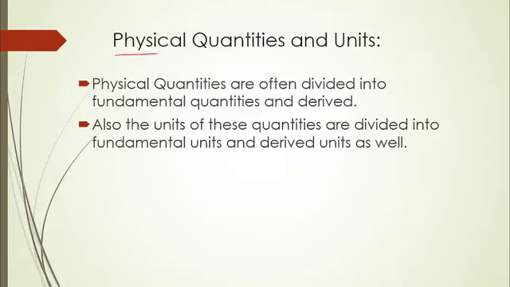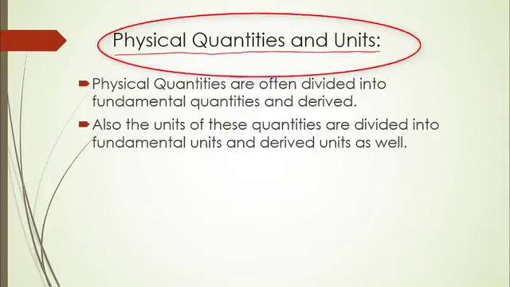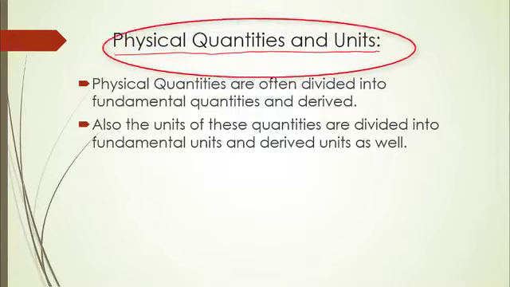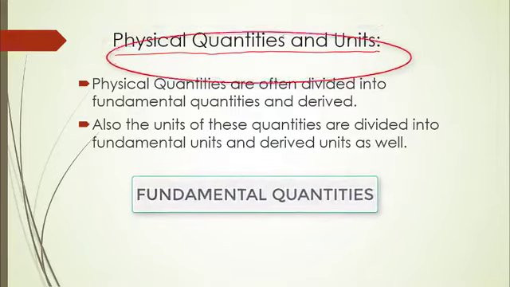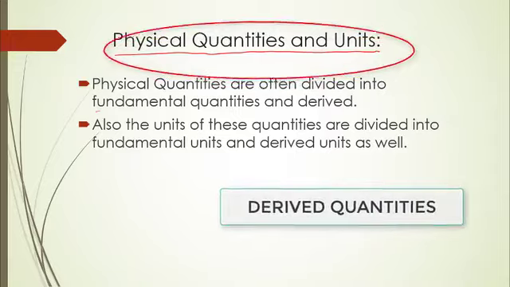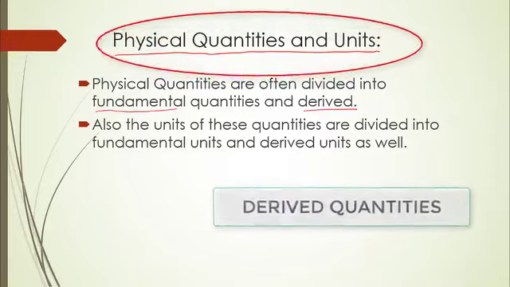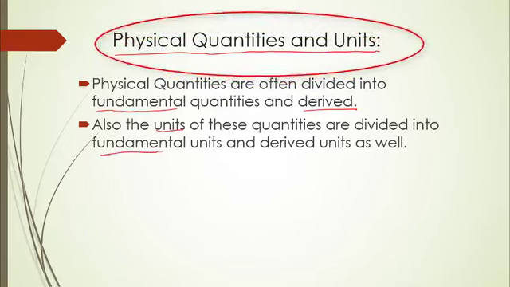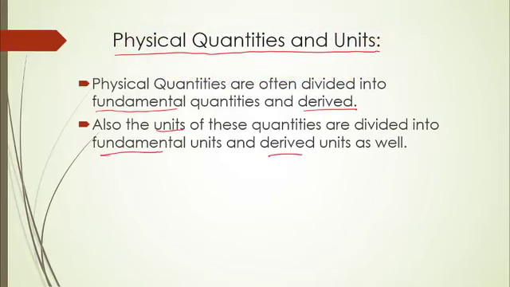At this point, let's talk about physical quantities and their units. You see, physical quantities are often divided into fundamental quantities and derived quantities. Units, respectively, are divided into fundamental units and derived units as well.